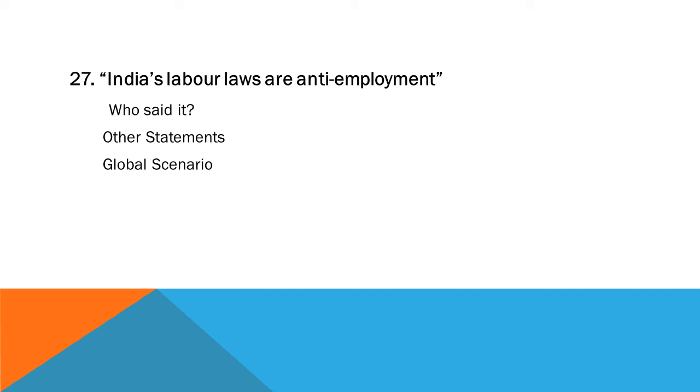The second statement by him is that the gap between laggard and advanced states in India is becoming wider. So just take the example of Gujarat and the example of Bihar or Odisha. The gap between advanced states like Gujarat and laggard states like Bihar is increasing, and that has to be bridged.